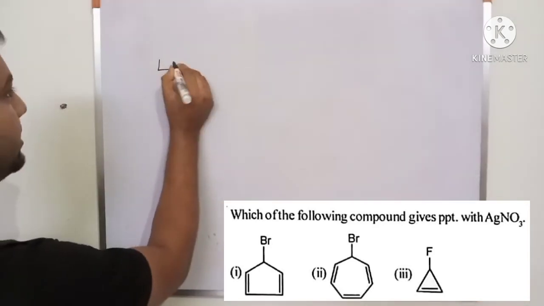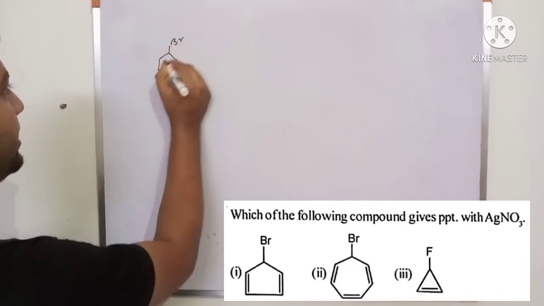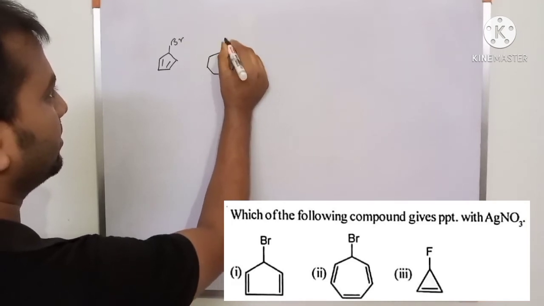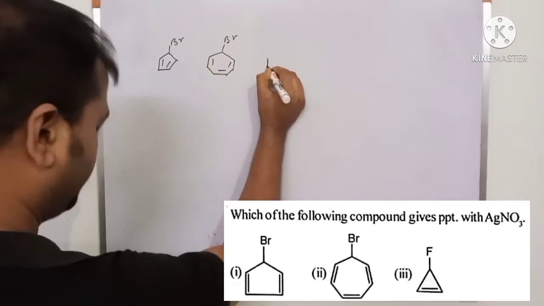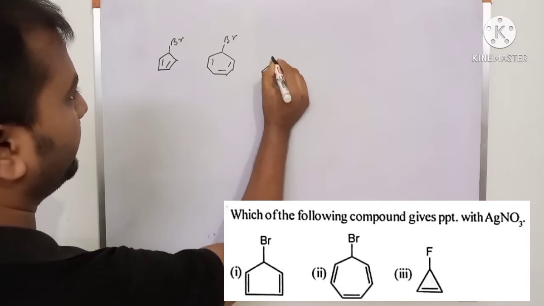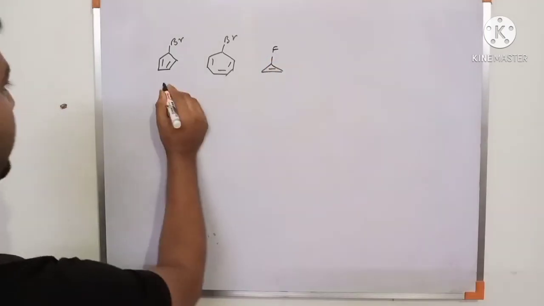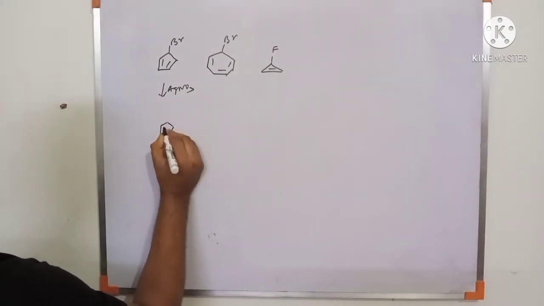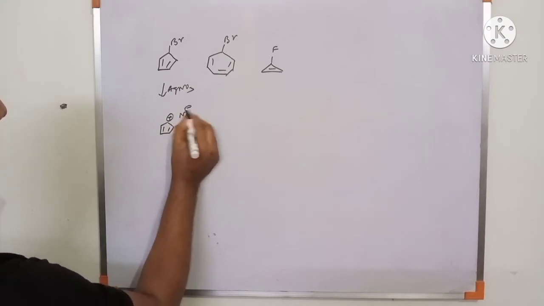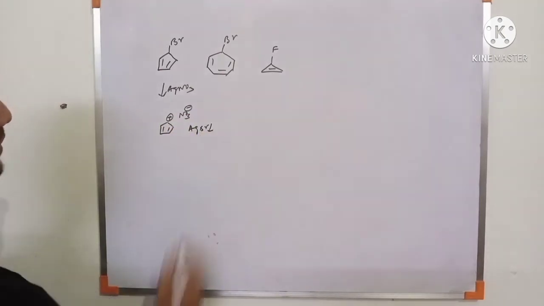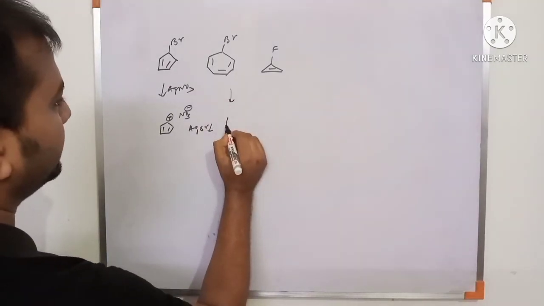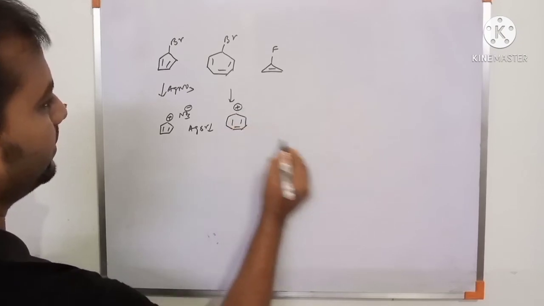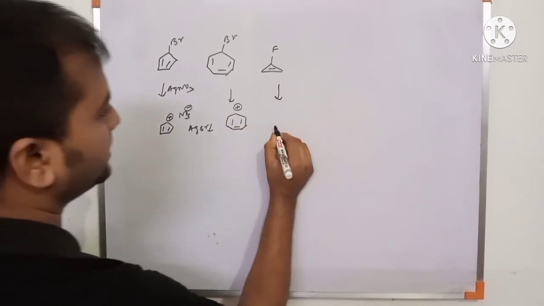Now the second question: which of the following compounds gives a precipitate with AgNO3? The compounds: this is Br, this is Br, and a 3-membered ring. In the presence of AgNO3, AgBr precipitates, forming NO3 minus and AgBr. This is a precipitate. And similarly, AgBr precipitate.